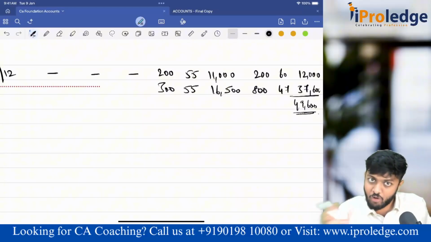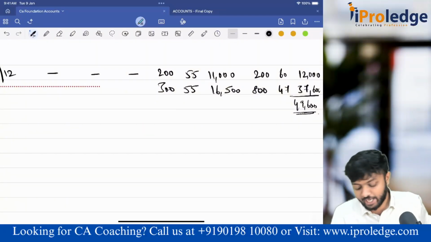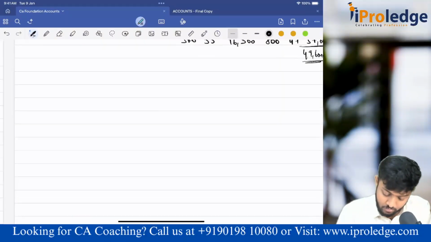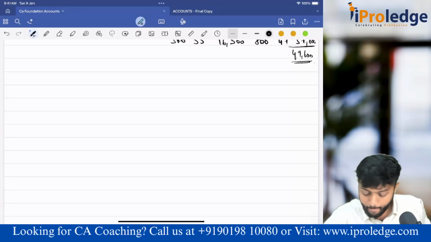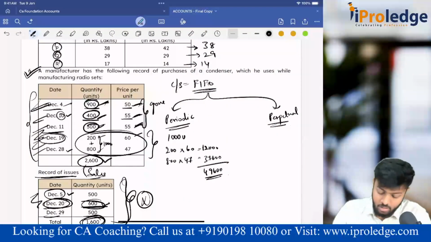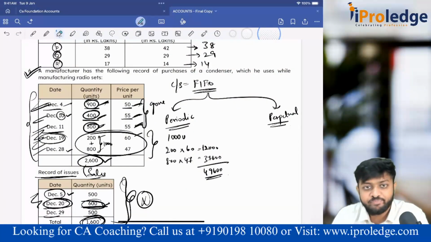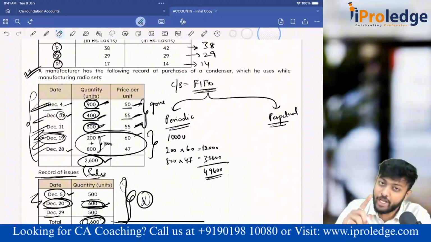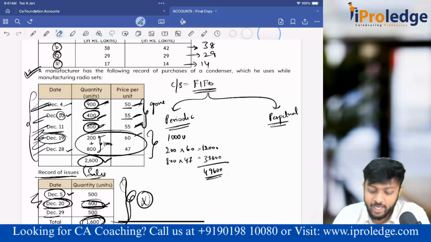So understood how periodic and perpetual change? Done. Okay. Now for the same example, we'll also calculate closing stock based on the weighted average method under both periodic and perpetual, and see how it will differ.